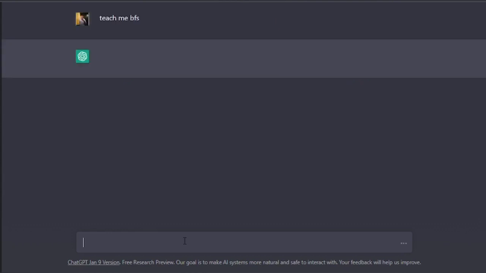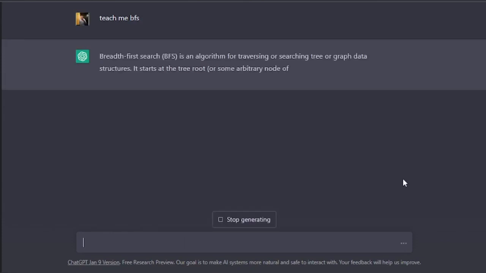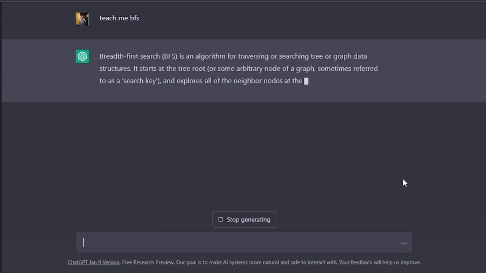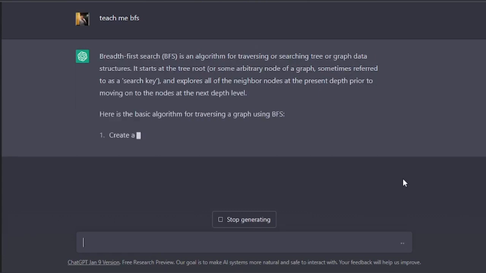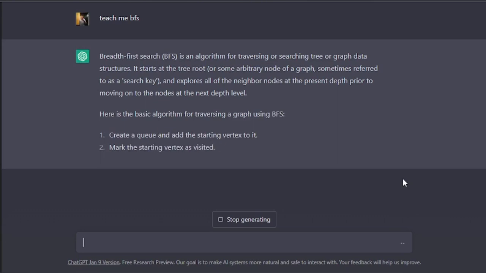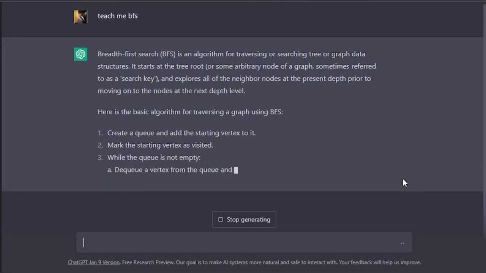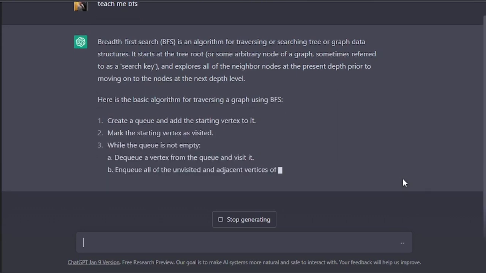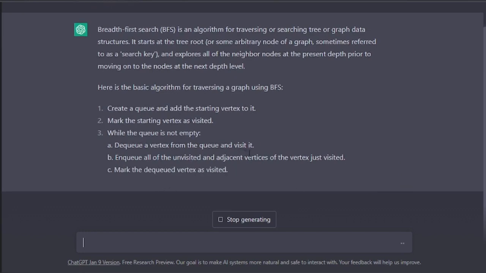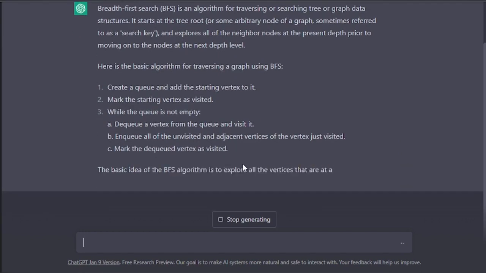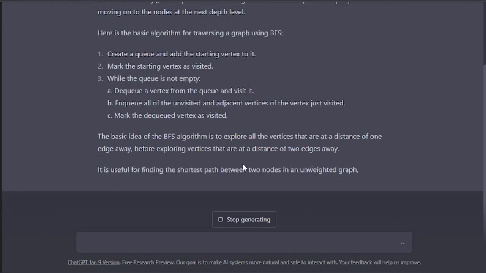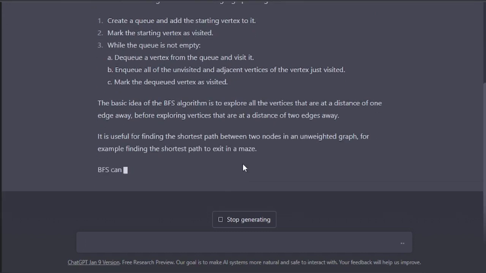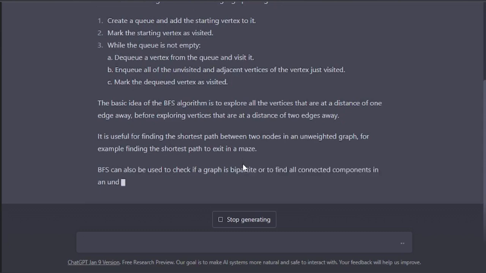Just look, it is writing down all of the things. What is breadth first search? Breadth first search is an algorithm for traversing or searching tree or graph data structures, right? So here is the basic algorithm for traversing. This is the algorithm you can learn. And the algorithm is the base of learning or doing code. To implement code, you need to learn the algorithm.